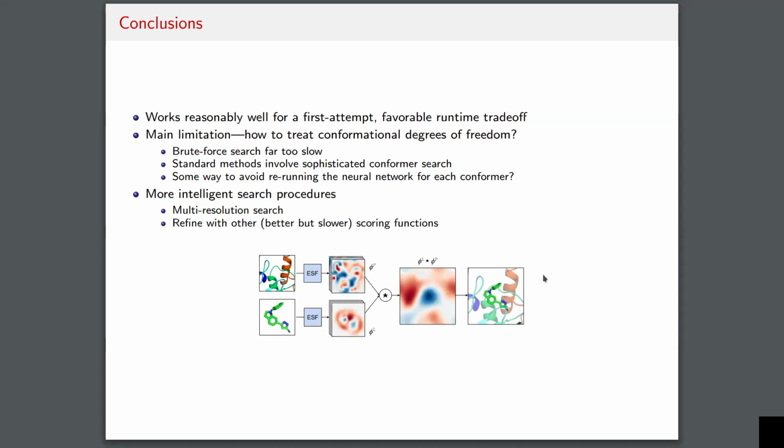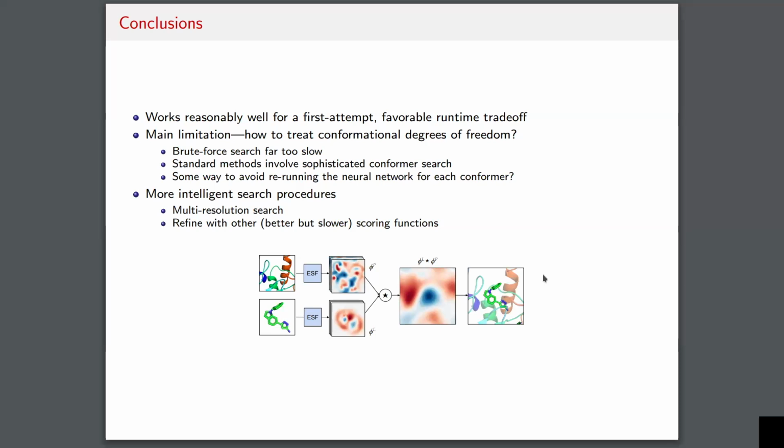Another thing that you could do to further improve the procedure is to have something a little bit more intelligent than doing grid search over the degree of freedom that you're not doing the FFT over, right? Because right now, if you're translating with FFT, you're grid searching over rotations. If you're using FFT to search over rotations, you're doing grid search over translations.